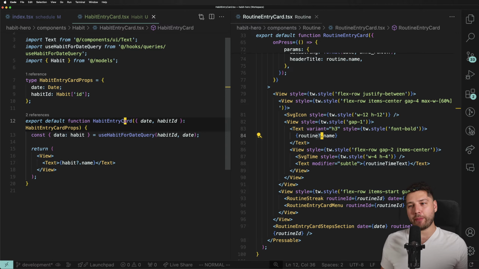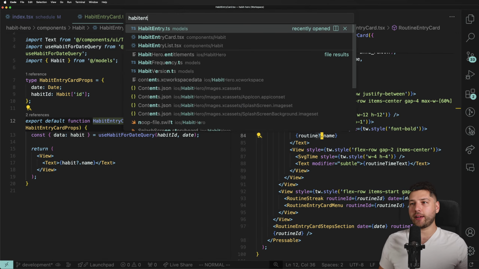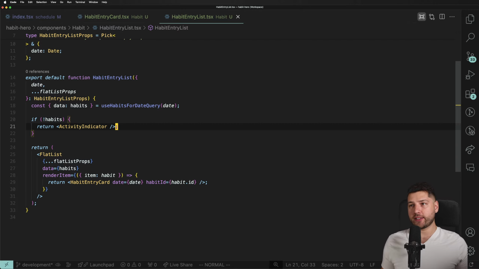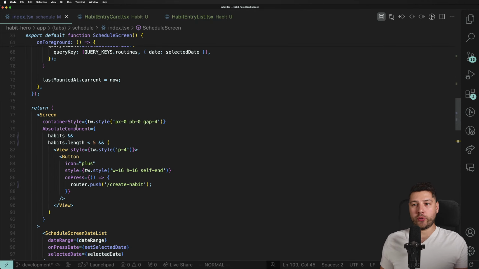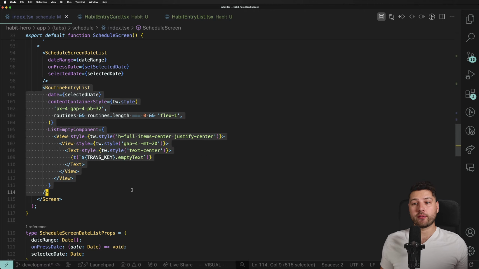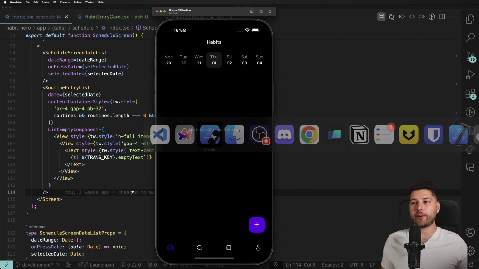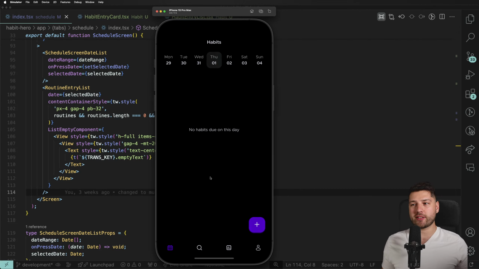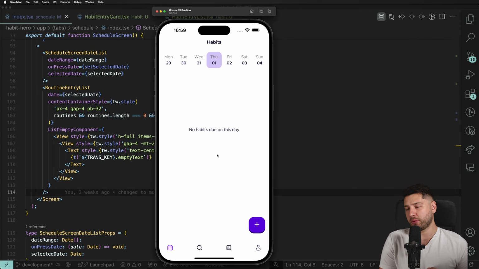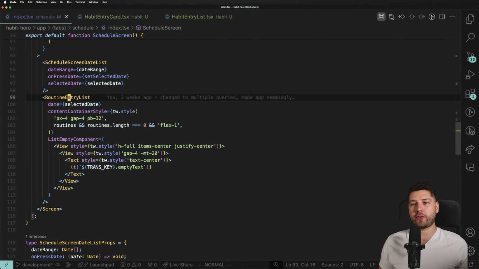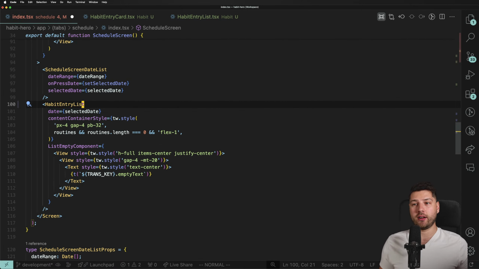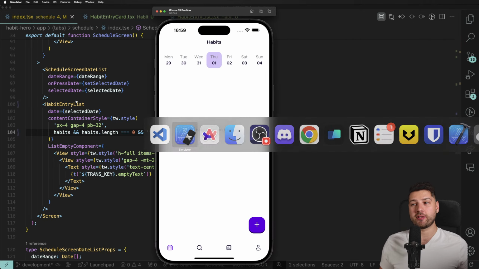So let's see. Now we have the habit entry card. We have the habit entry list. Let's make this bigger. We just need to put this here and we should be good to go. Our app still works. It has no errors, and actually let's make this white to make it simpler to see. As soon as we change this from routine entry list to habit entry list, then we're going to do habits, and if we save,